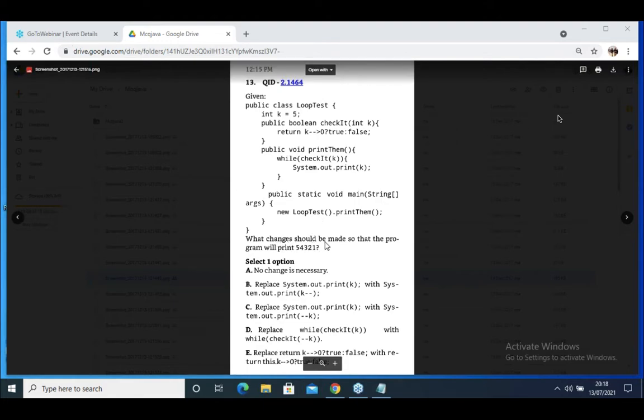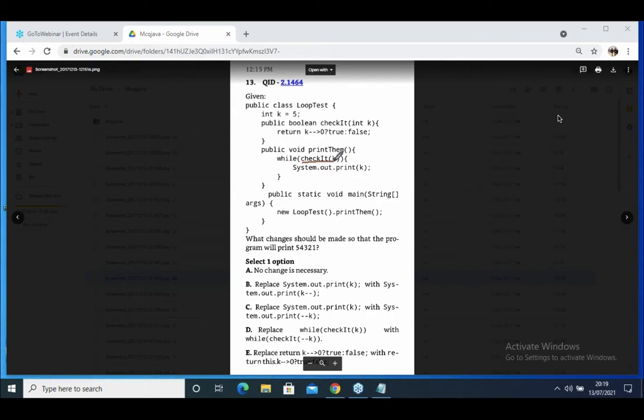What changes should be made so that the program will print 54321? If you make those changes, it will print 54321. That is the question. Listen. They are calling the method inside the while loop.